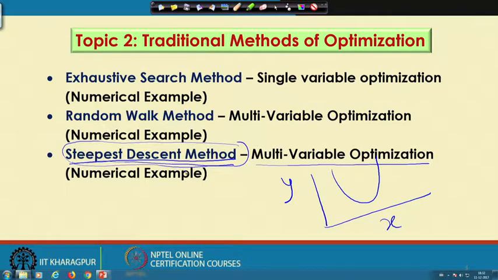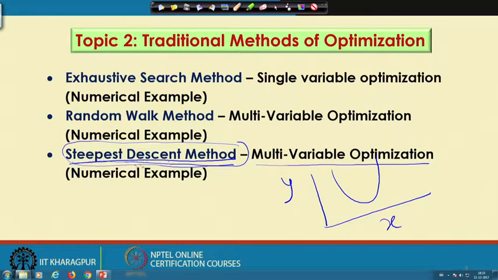But supposing that I have got a complicated function with many undulations, and there are many such modes, and it is a multimodal function. So, this type of steepest descent algorithm may fail to give the globally optimal solution. Now, as gradient is a local property, there is a possibility that this algorithm is going to get stuck at the locally optimal solution, and of course, there is no guarantee that it is going to hit that globally optimal solution.